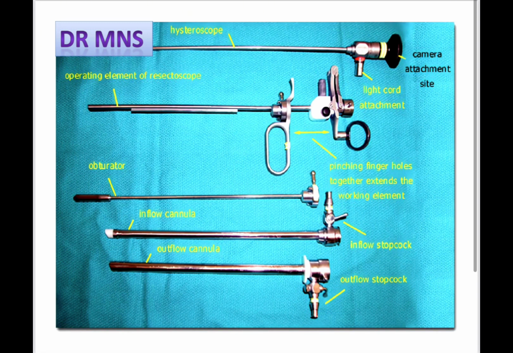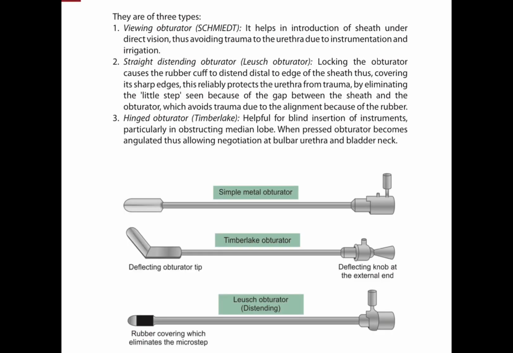This is important. As I mentioned earlier, there are three types of obturator: the visual obturator, the straight descending obturator, and the third is the hinged or Timberlake obturator.